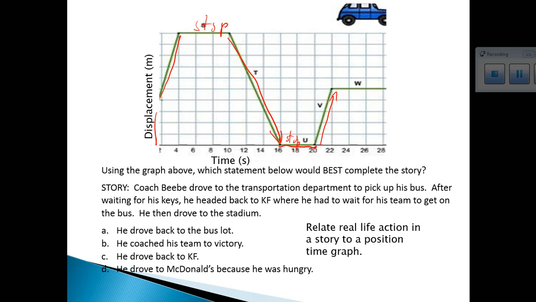Okay, what you have to do is say which one of these choices actually is happening at W. Well, if this is a displacement time graph, this means at W, Coach BB is stopped again. So, choice A says he drove back to the bus lot. Well, no, if he drove back, that would not be stopped. He coached his team to victory.